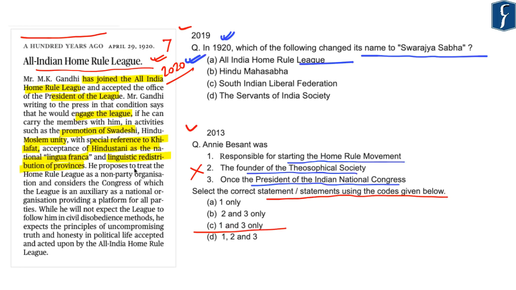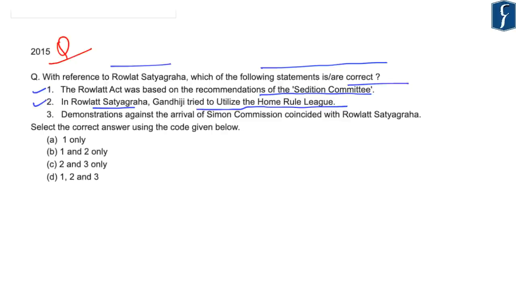Further, Mahatma Gandhi proposed to treat the Home Rule League as a non-party organization. So we understand that Mahatma Gandhi participated in the Home Rule League. In this regard, the second option becomes correct, whereby it says that in the Rowlatt Satyagraha, Gandhiji tried to utilize the Home Rule League movement. And third, demonstrations against the arrival of the Simon Commission coincided with the Rowlatt Satyagraha. No, this statement is incorrect as the Simon Commission arrived much later. So the question was to select the correct answer using the code given below. Here the correct answer is B, that is 1 and 2 only, as the third option is incorrect.